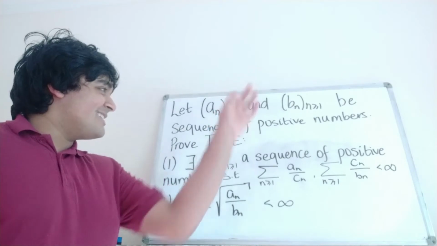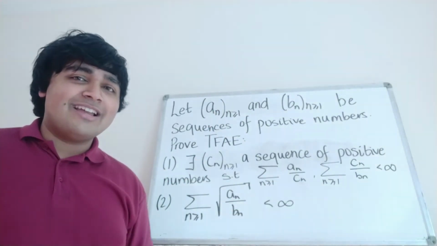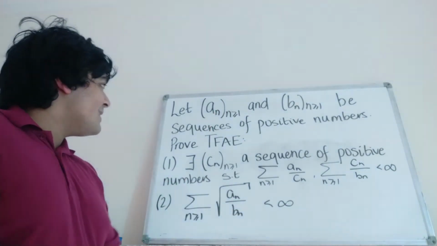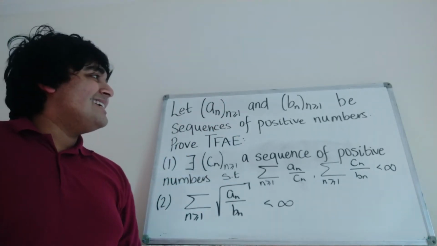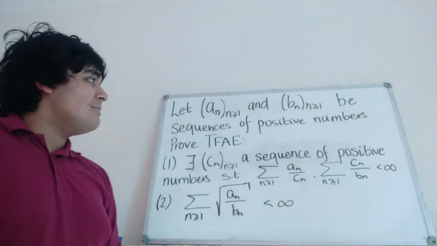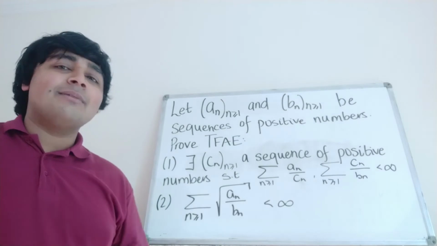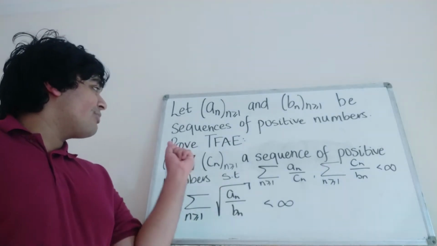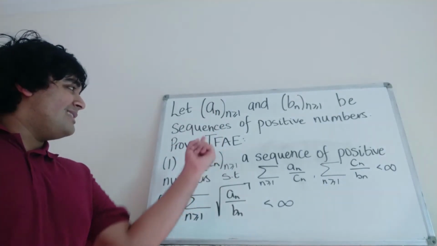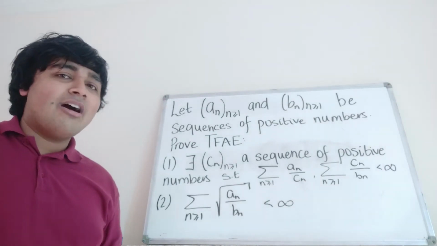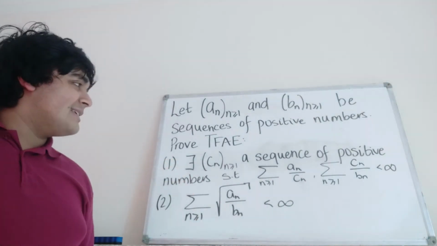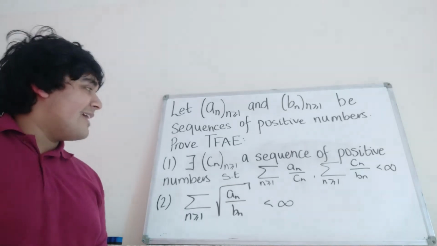I'm going to prove it today, but let me state what the theorem is. I'll give you a chance to solve it and then I'll prove it myself. Okay, so we have a_n and b_n being sequences of positive numbers, and obviously that means because they're positive, they're also real. Okay, and we want to prove that the following are equivalent. So TFAE just means the following are equivalent.